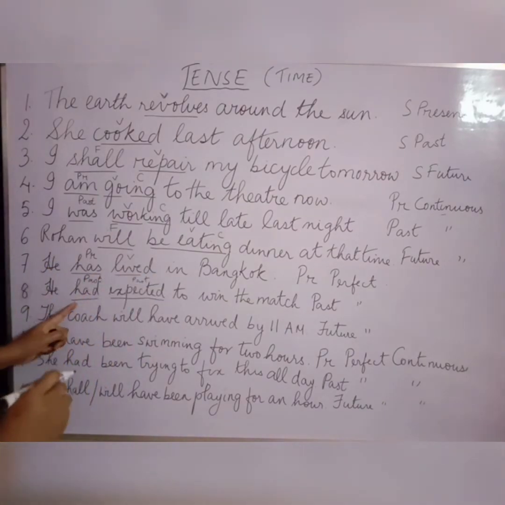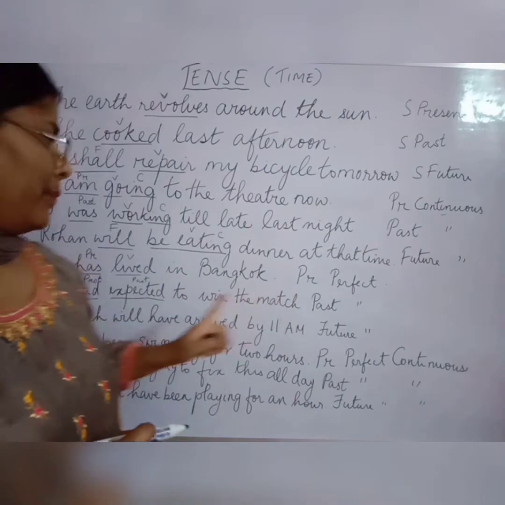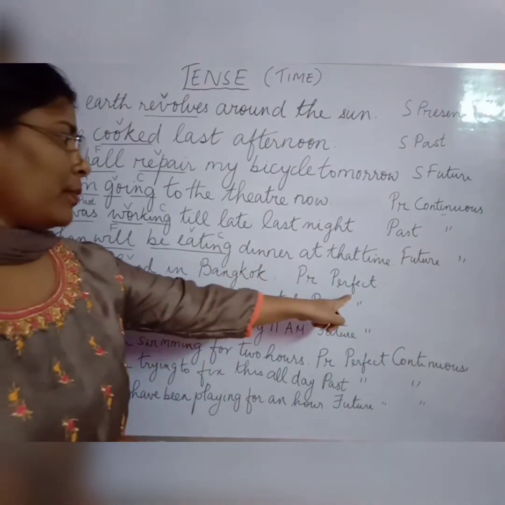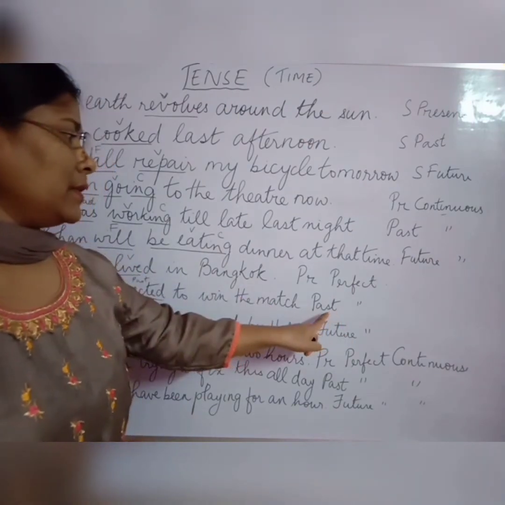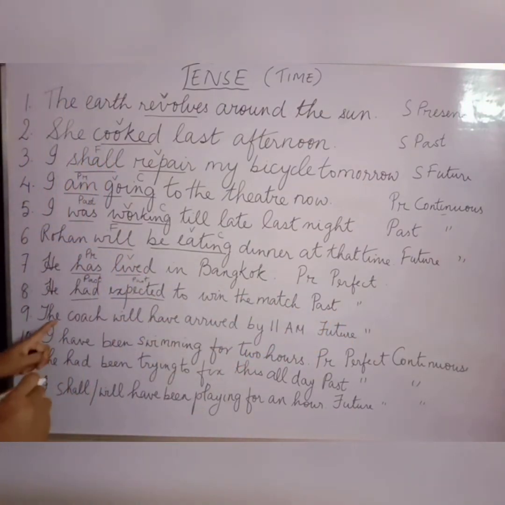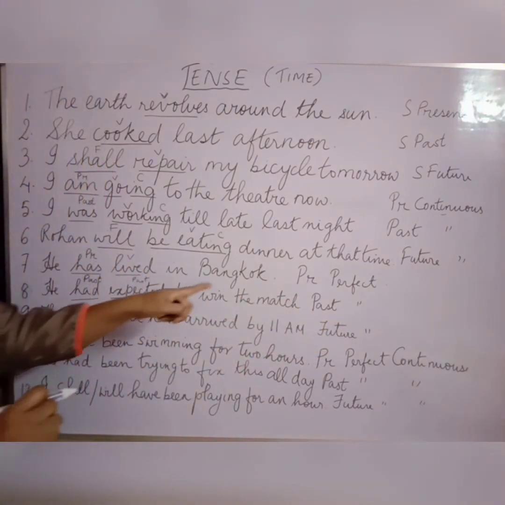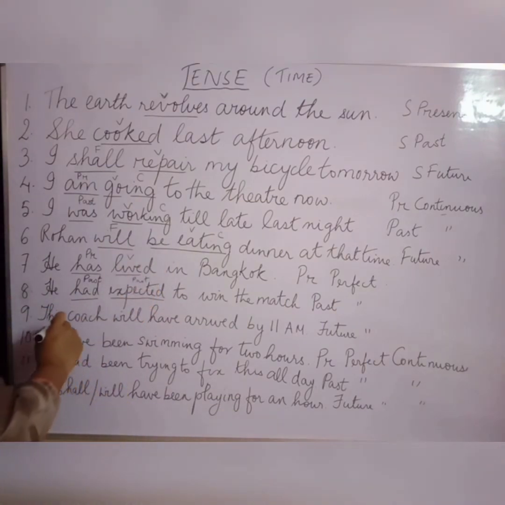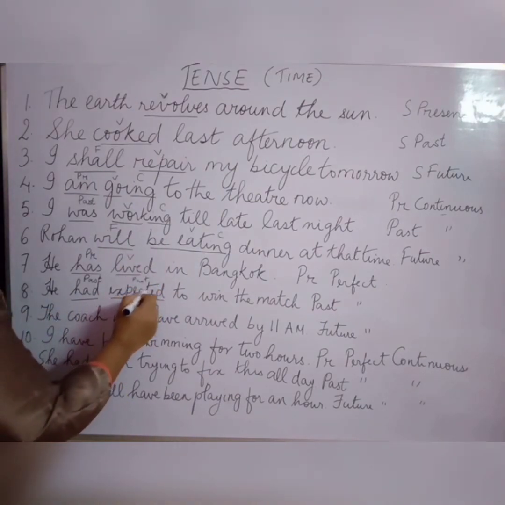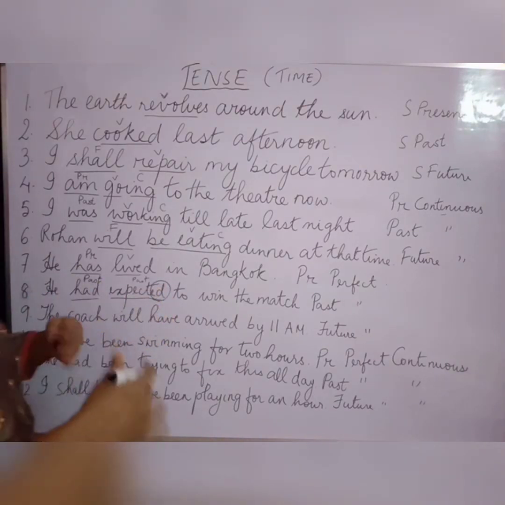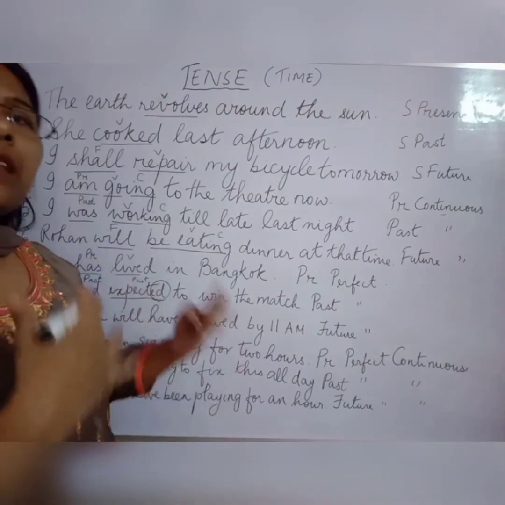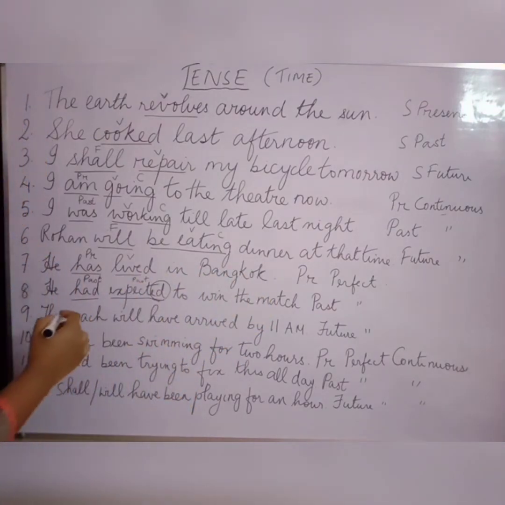Had is perfect but past, while has is perfect but present. If you see ed added to the verb, it tells us that the action is in the past.